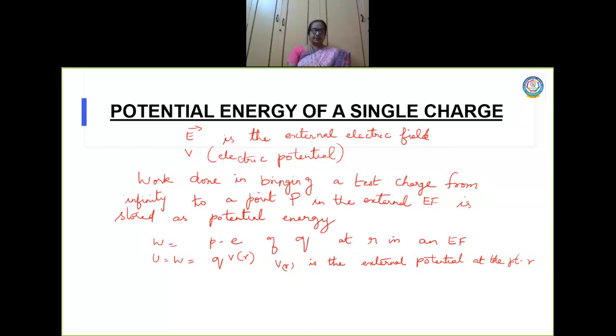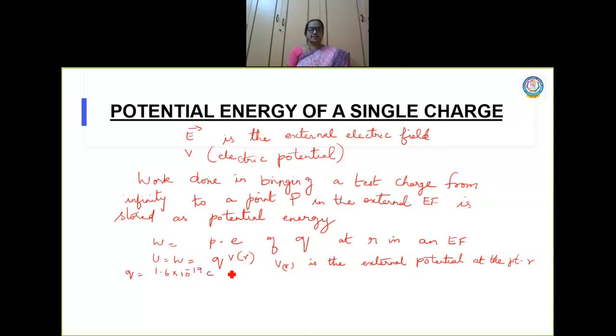Now for example, let us consider an electron, whose charge you know. What is the charge of an electron, children? The charge is 1.6 into 10 power minus 19 coulomb.